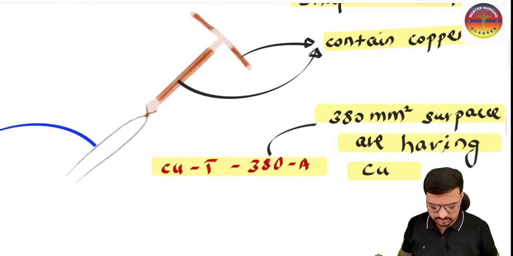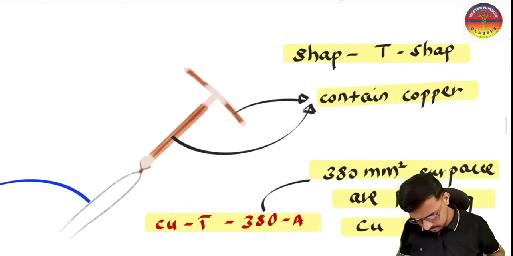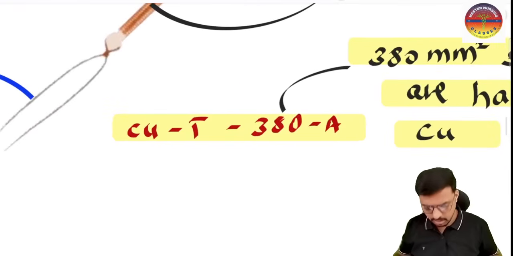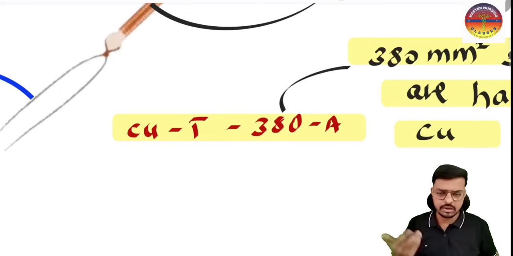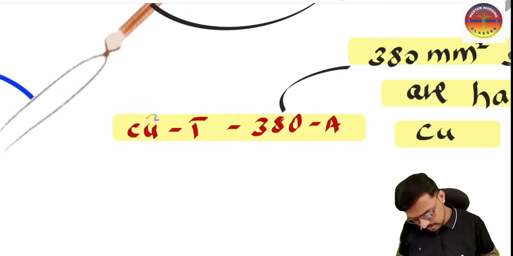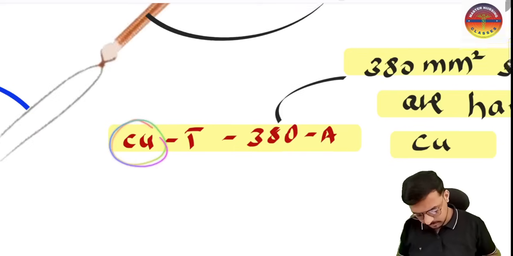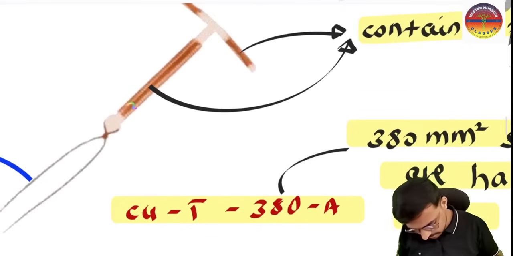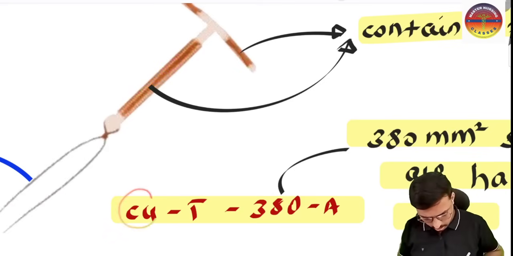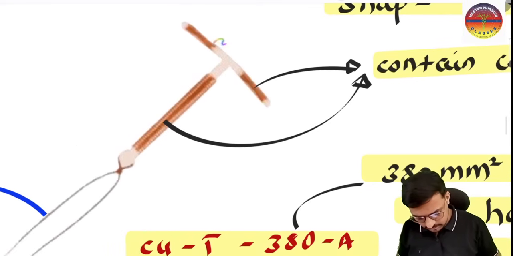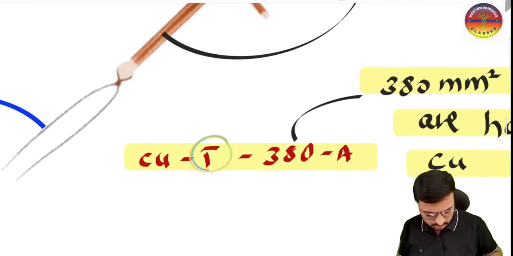Okay, so next we have is copper T 380A. So what is the meaning of this copper T 380A? Why do we call it 380A T copper? So you can understand here, copper means this intrauterine contraceptive device which has copper on the body. So that is what you can say as the copper. Sir, why do we call this one a T, sir? T because the shape of this IUCD is T in shape. So that is the reason I have written the T here.